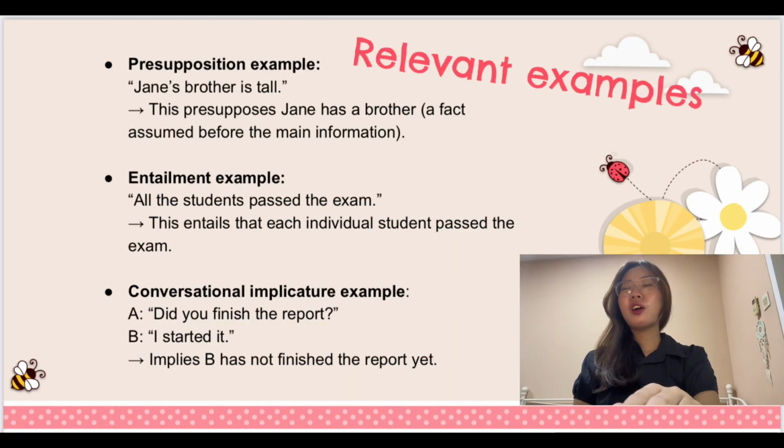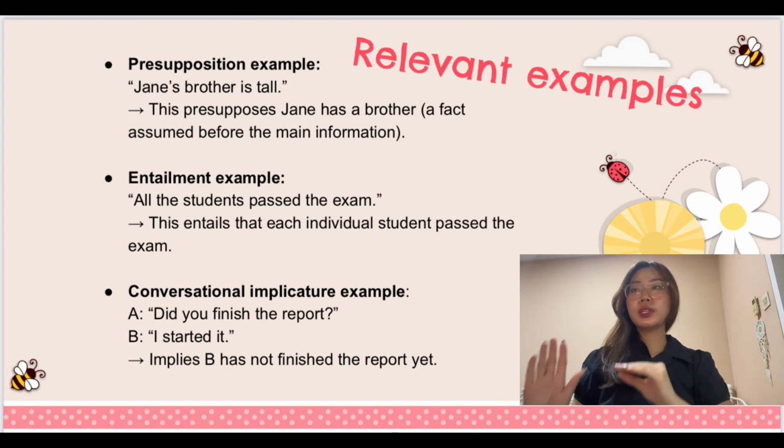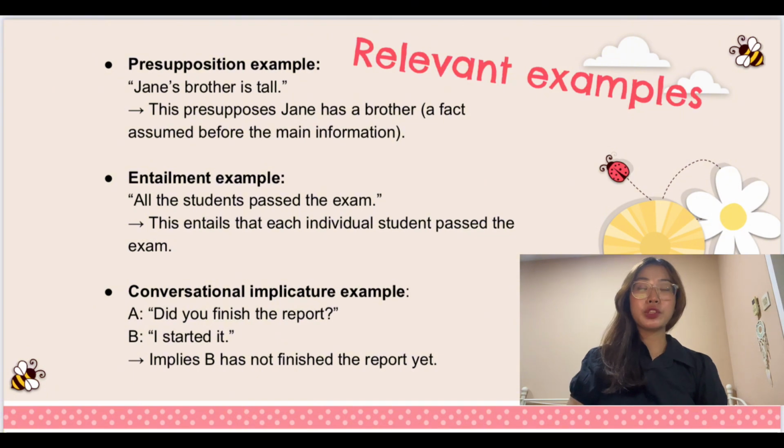And then moving on to the relevant examples of the implications, which are presupposition. The first one, "Jane's brother is tall." So remember, presupposition is where something must be true for the sentence to make sense. From this statement, "Jane's brother is tall," this presupposes that Jane, of course, has a brother, a fact assumed before the main information.